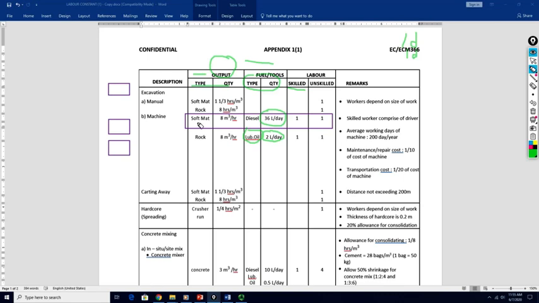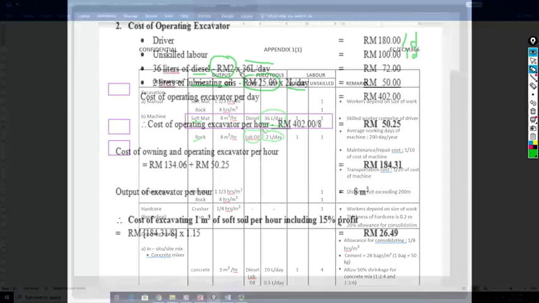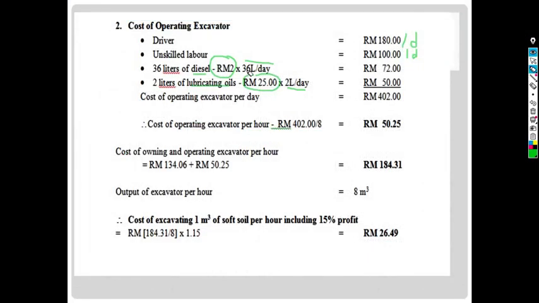It doesn't matter whether the type of soil, soft material or rock, the consumption of diesel and lubricating oil will be the same. Okay, so based from the appendix, we know that the consumption is 36 liter per day, and for lubricating oil, the consumption will be 2 liter per day. For diesel, we need to spend 72 ringgit per day, and for lubricating oil, we need to spend 50 ringgit per day.